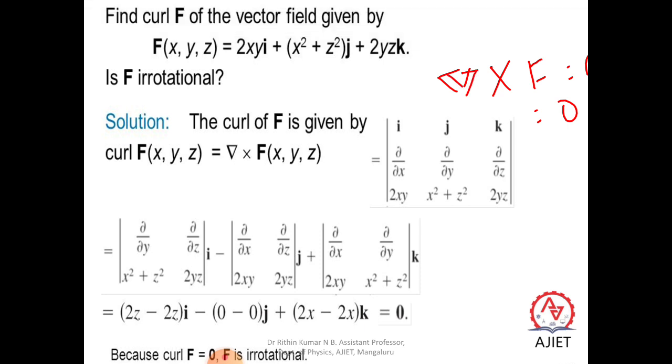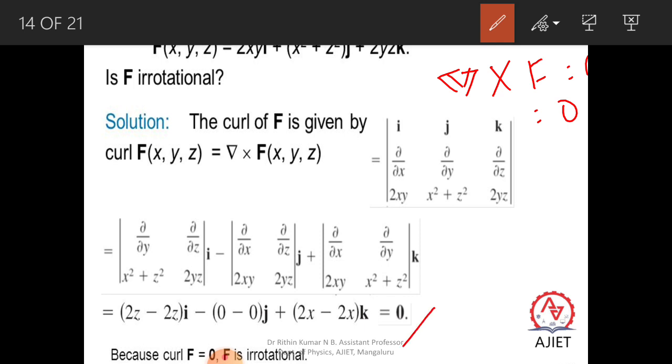So the solution: first we have to solve this determinant. When we solve this determinant, we can see ∂/∂x of x²y, ∂/∂z of 2yz i cap, ∂/∂x of 2xy, ∂/∂z of 2yz, plus ∂/∂x of 2xy, ∂/∂y of x² + y² into k cap. When you solve this determinant, we will end up with 0.